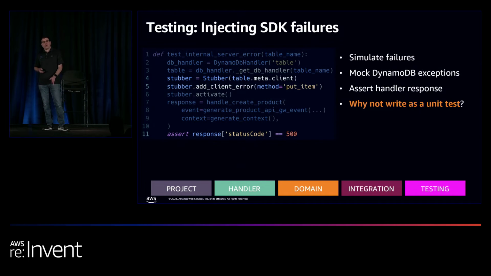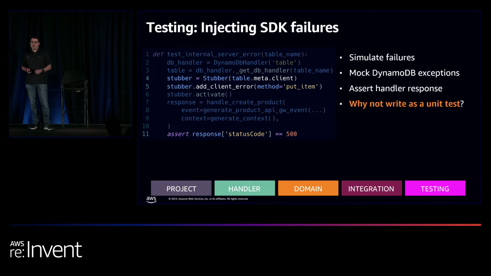Now, there are some cases where you want to simulate some failures. In our case, we want to make sure that if we have a put item failure, right, it can fail sometimes, we want to see that our handler returns a 500 response code. So I use Stubber from Botocore to basically simulate the failure. And this is how it looks like.